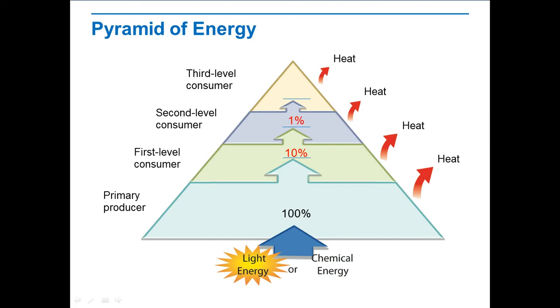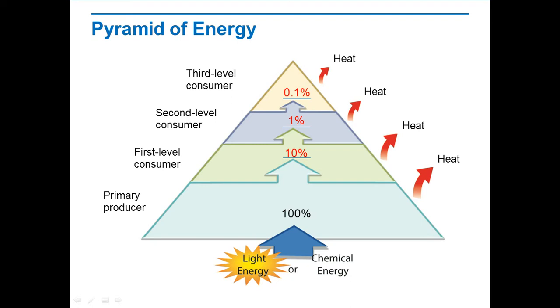And how much energy is available for the third level consumer? 0.1%, or 1/1000th. If this food chain included fourth level consumers, what percentage of the original energy would be available to those organisms? The answer is 0.01%.